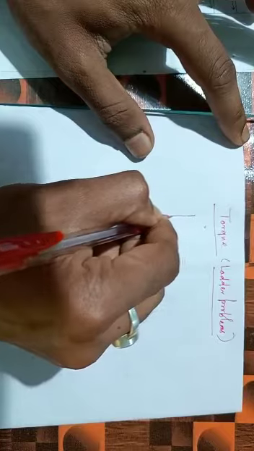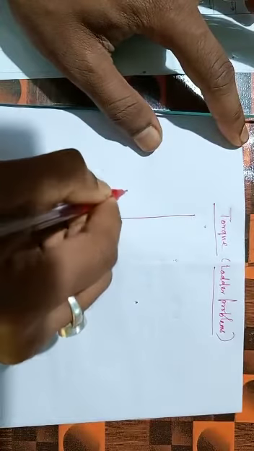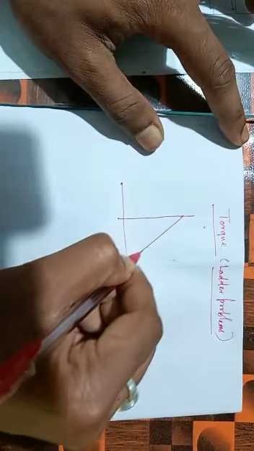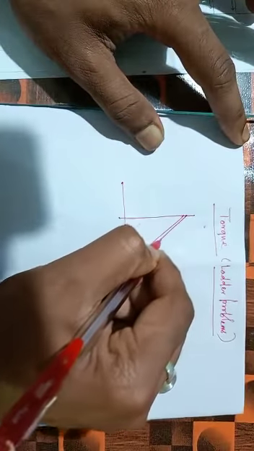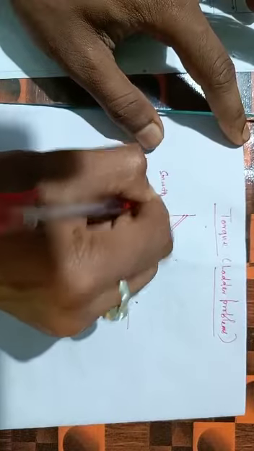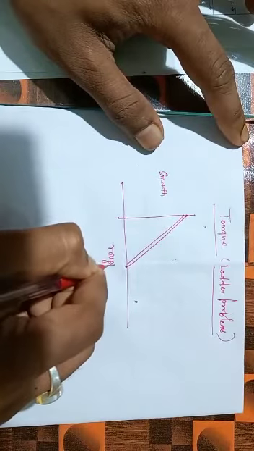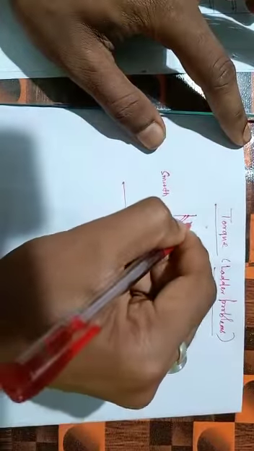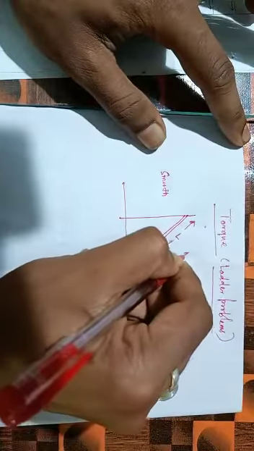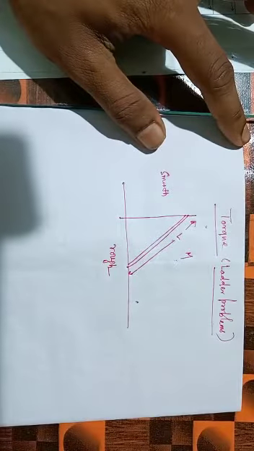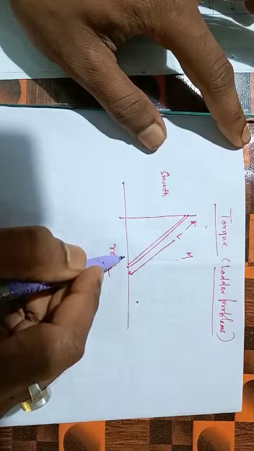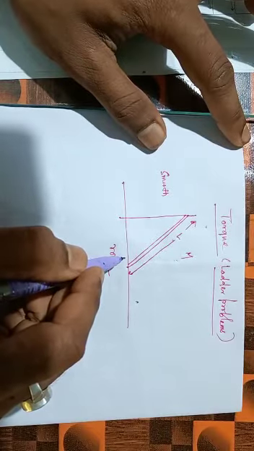So, this is a wall, vertical wall, and this is my ground. And here, one ladder is lying like this. This surface is smooth and this is rough, and the ladder of length is L and the mass of the ladder is M. If you observe carefully, equilibrium means the net force as well as the net torque of the system must be